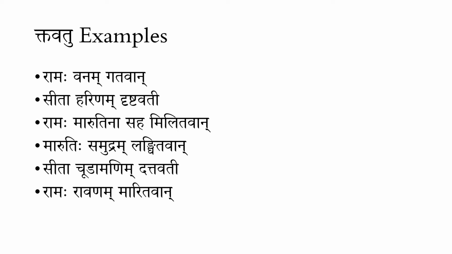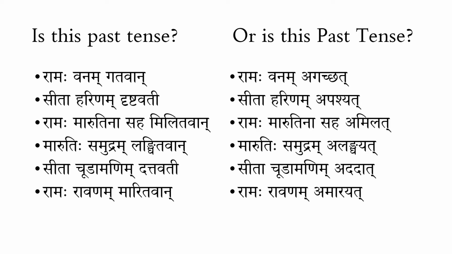When we say Ramaha vanam gatavan, that means Rama went to the forest. Sita harinam drishtavati means Sita saw the deer. Like this, these are in the past tense. That is what we have come to know of. Now there is another form of past tense also, which is shown on the right side here, where we use the lang lakara form of a kriyapadam, of a dhatu.